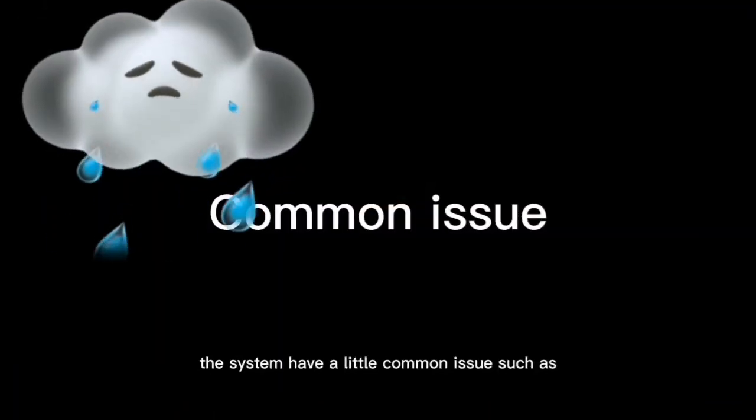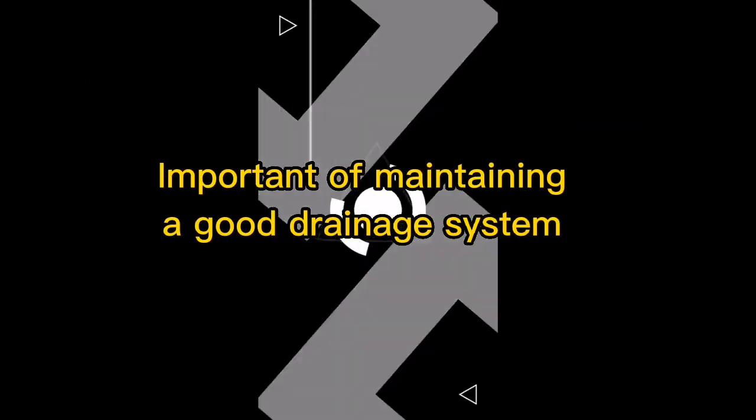The system has a little control solution, such as closed drains, which occur due to the build-up of air from other drains. They can often be cleared by holding the drain clean.